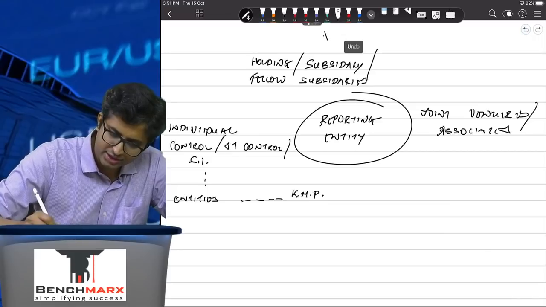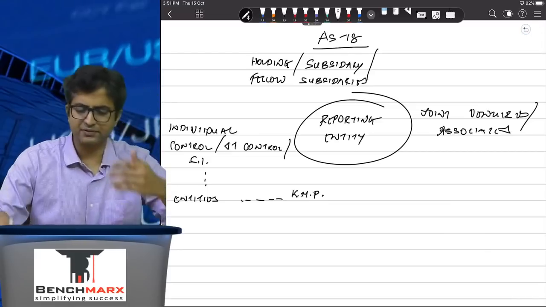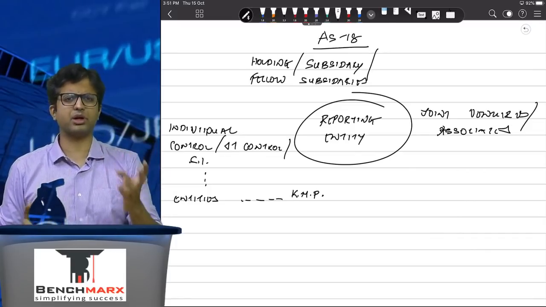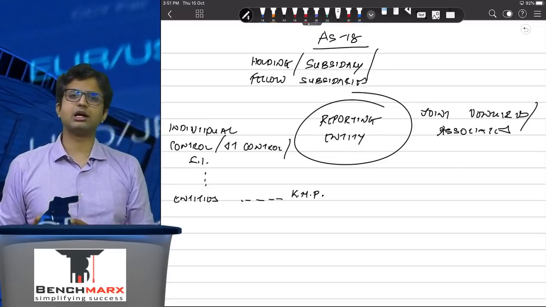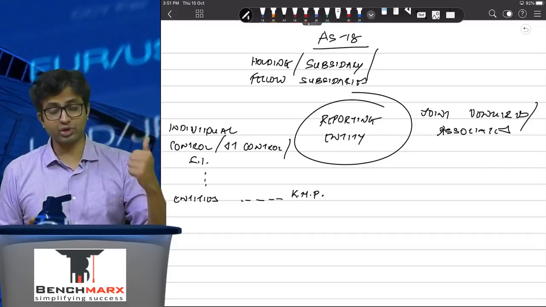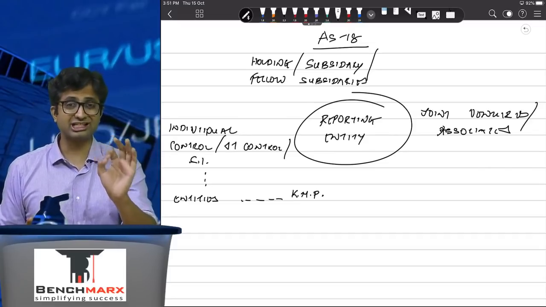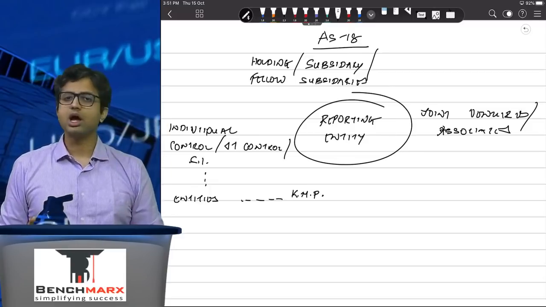There are two parts for this standard. First is the identification of related parties, and second is the related party report. In the related party reports, again there are two parts: the name and nature of relationship, and the disclosure of transactions and outstanding balances. Related party relationship has to be in existence at any point of the year. It is not necessary that it has to be in existence for the entire year.